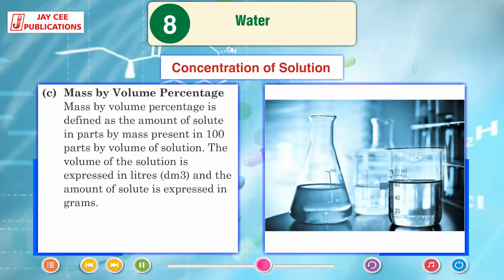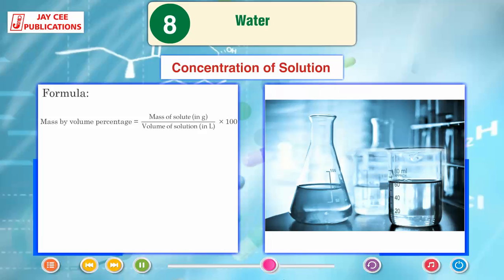Mass by volume percentage. Mass by volume percentage is defined as the amount of solute in parts by mass present in 100 parts by volume of solution. The volume of the solution is expressed in liters (dm cube) and the amount of solute is expressed in grams. Formula: mass by volume percentage is mass of solute in gram by volume of solution in liter into 100.